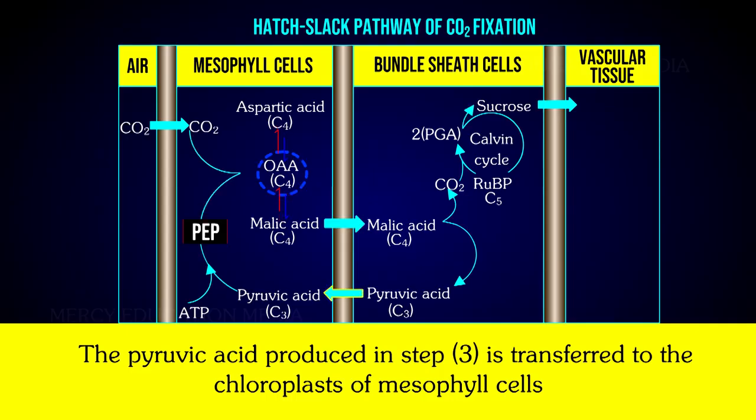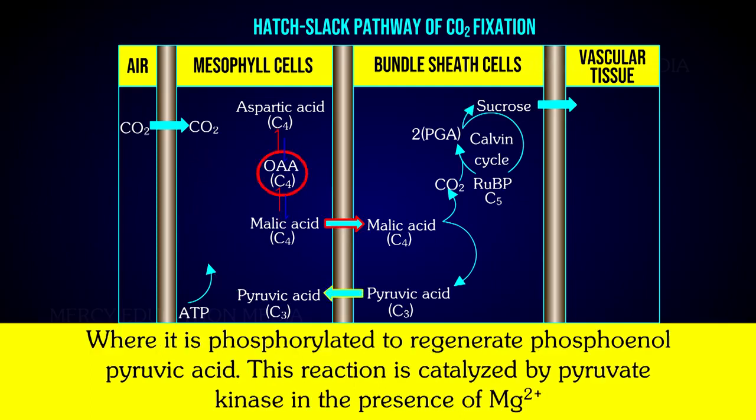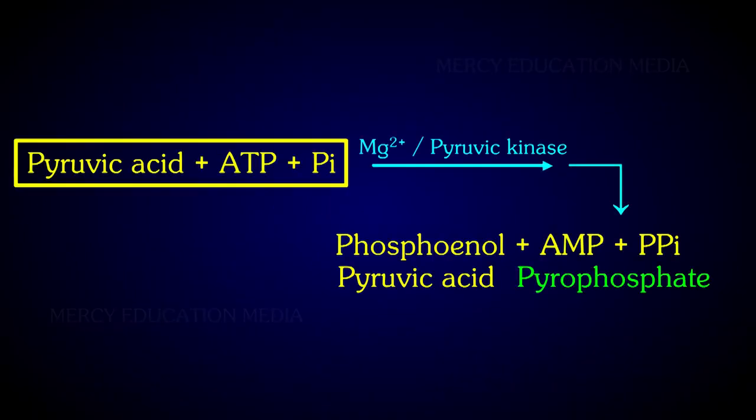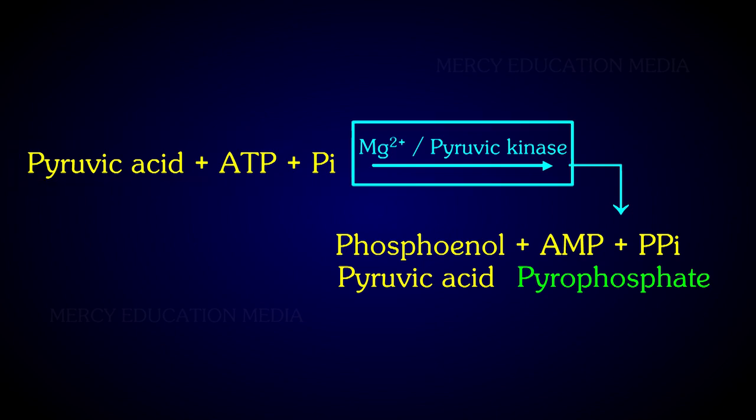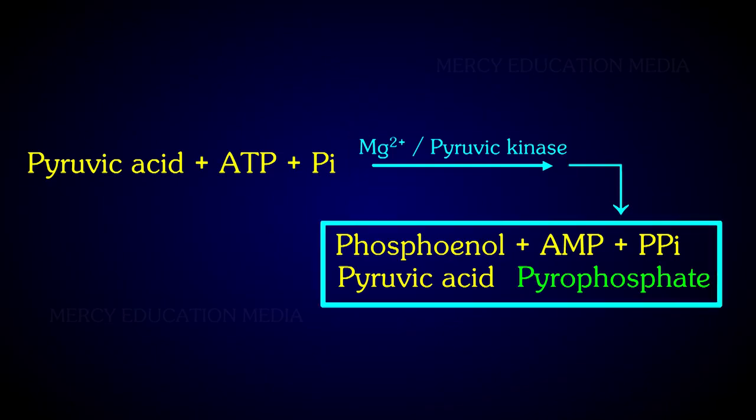The pyruvic acid produced in step 3 is transferred to the chloroplast of mesophyll cells where it is phosphorylated to regenerate phosphoenol pyruvic acid. This reaction is catalyzed by pyruvate kinase in the presence of magnesium 2+. Pyruvic acid plus ATP plus Pi in the presence of magnesium 2+ and pyruvate kinase gives phosphoenol pyruvic acid plus AMP plus PPi, that is pyrophosphate.